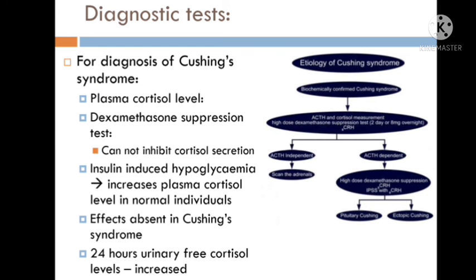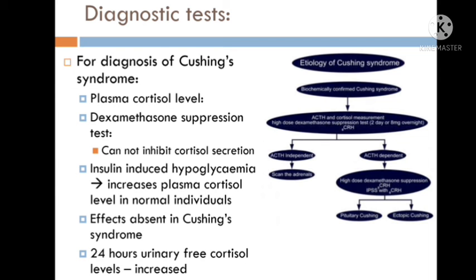Now diagnostic tests. For diagnosis of Cushing syndrome, first, plasma cortisol level is increased and the circadian rhythm of cortisol secretion is reduced or absent. 24-hour urinary cortisol excretion is also increased.